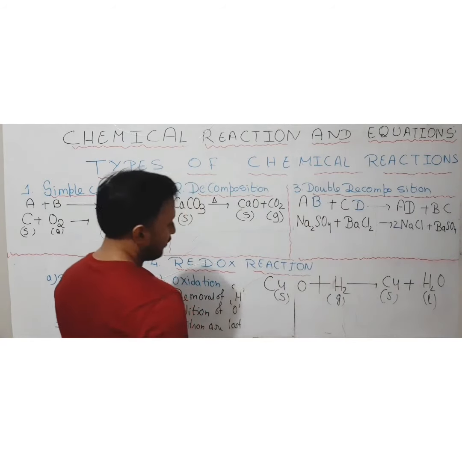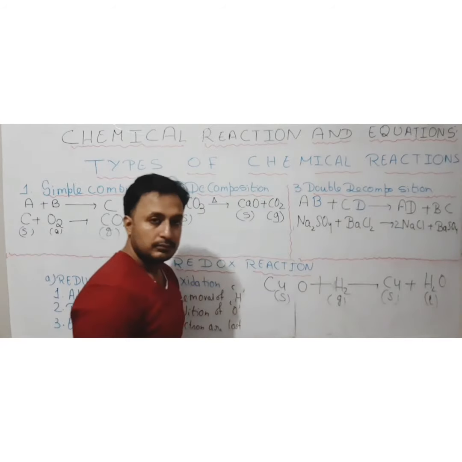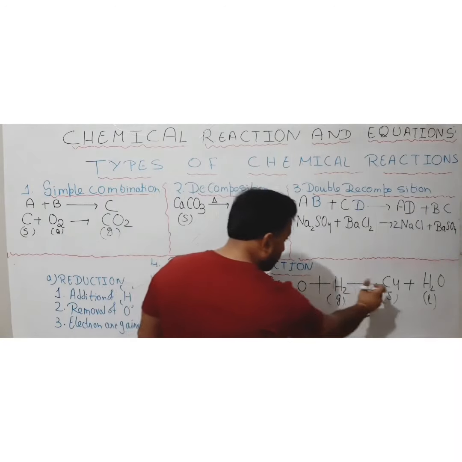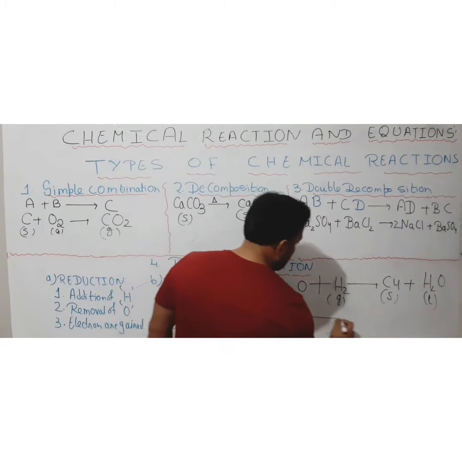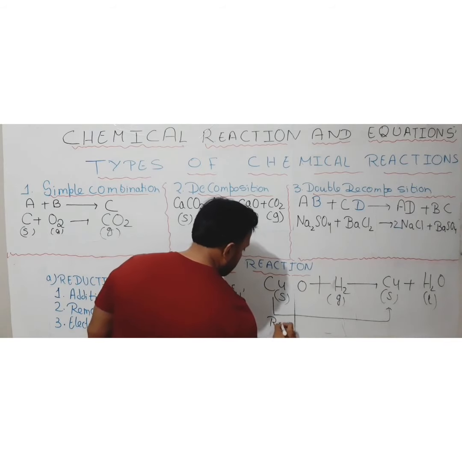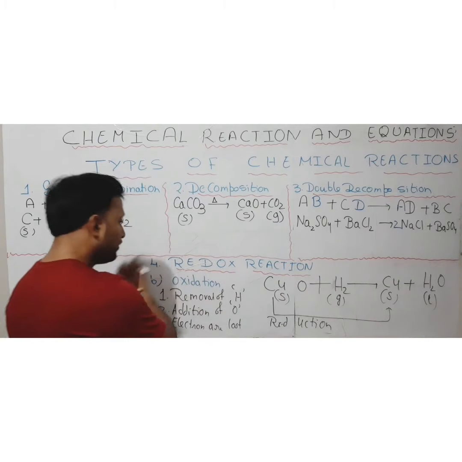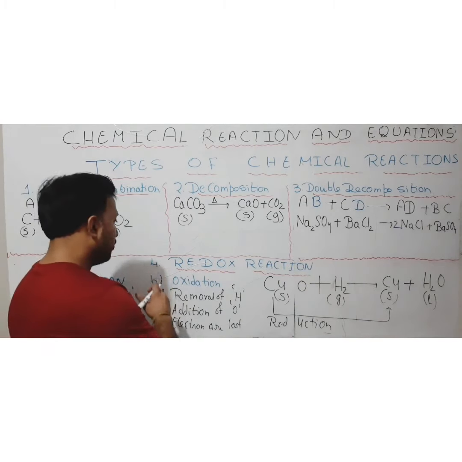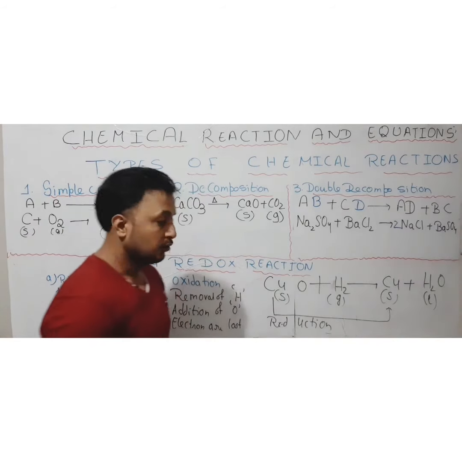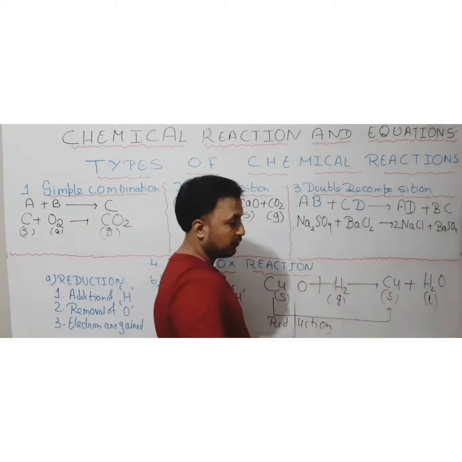So what is happening here? The oxygen is removed from the copper. So when oxygen is removed from the copper, it means copper oxide here is undergoing what? It is undergoing reduction, as oxygen is removed. So removal of the oxygen is reduction. So copper oxide is undergoing reduction, but hydrogen gets added with oxygen after the process is complete.